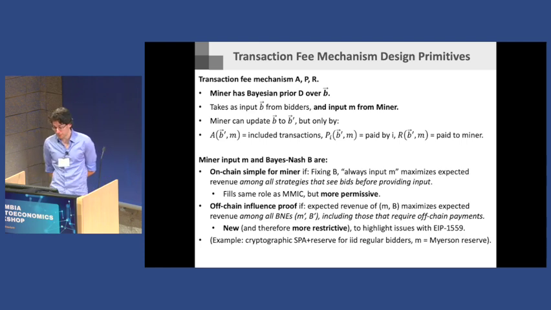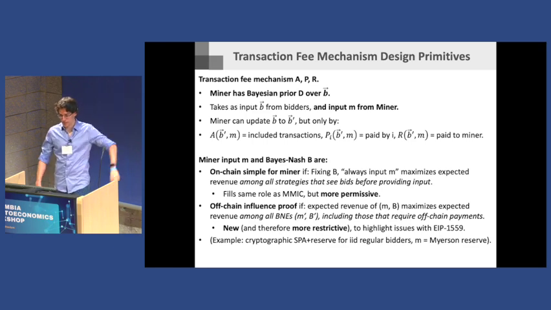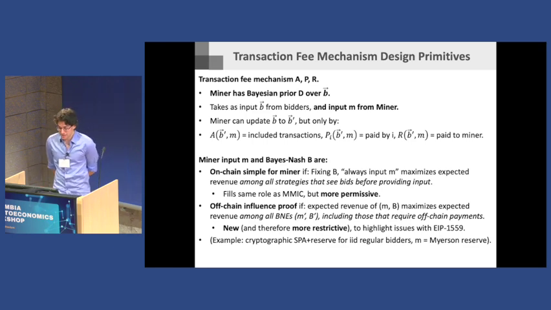So for example, a second price auction with an optimally set reserve is the revenue optimal auction among all auctions and all Bayes-Nash equilibria in certain settings. And if that is the on-chain auction, there is nothing the miner can do off chain to get more revenue, because whatever they do off chain, even with off-chain payments, they're inducing some Bayes-Nash equilibrium of some auction, and they're not going to do better than the optimal one.